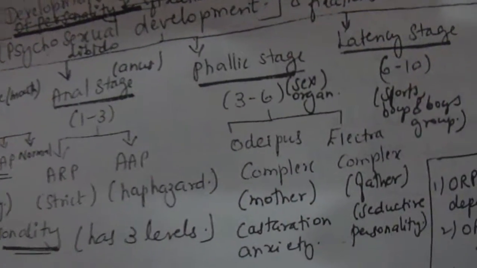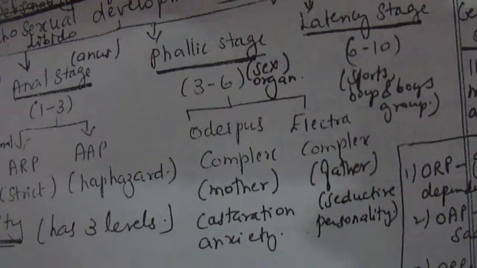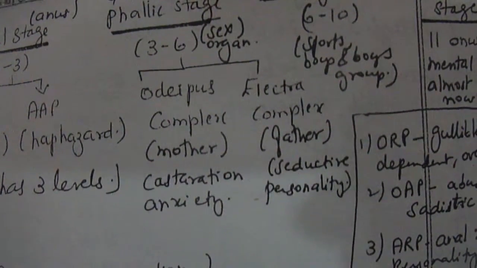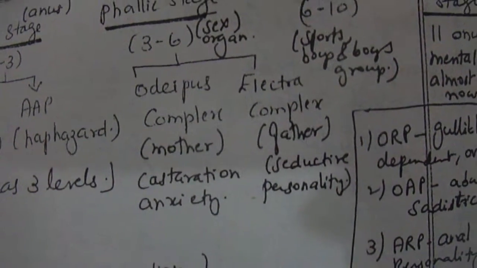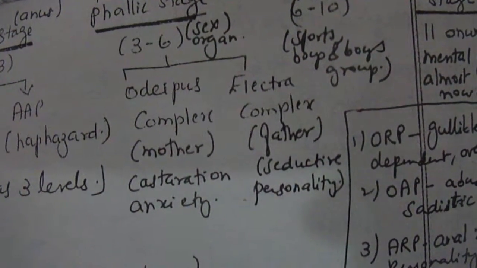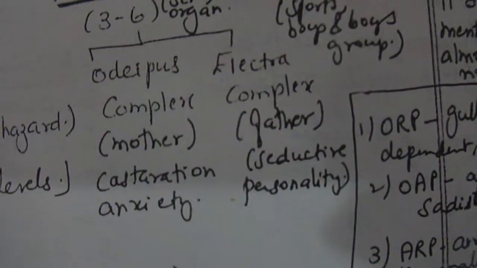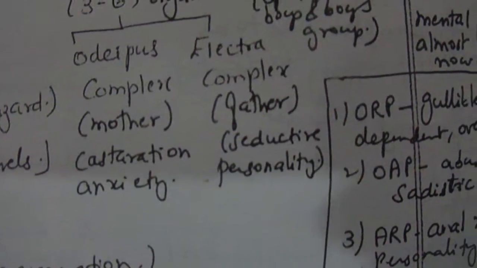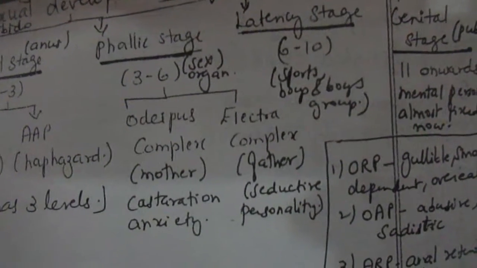The phallic stage is between 3 to 6, where the sexual organs develop, and there he gave the example of the Oedipus complex, where the son is attracted to the mother, and the Electra complex, where the daughter is attracted to the father. So there are two anxieties, the castration anxiety and the seductive personality. So that he spoke about in 3 to 6 years, that fixation.